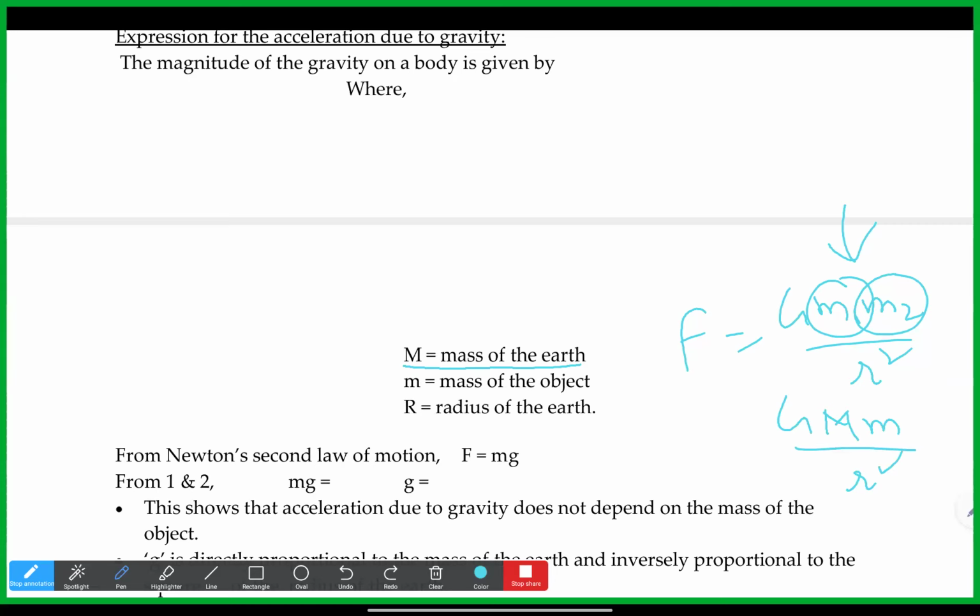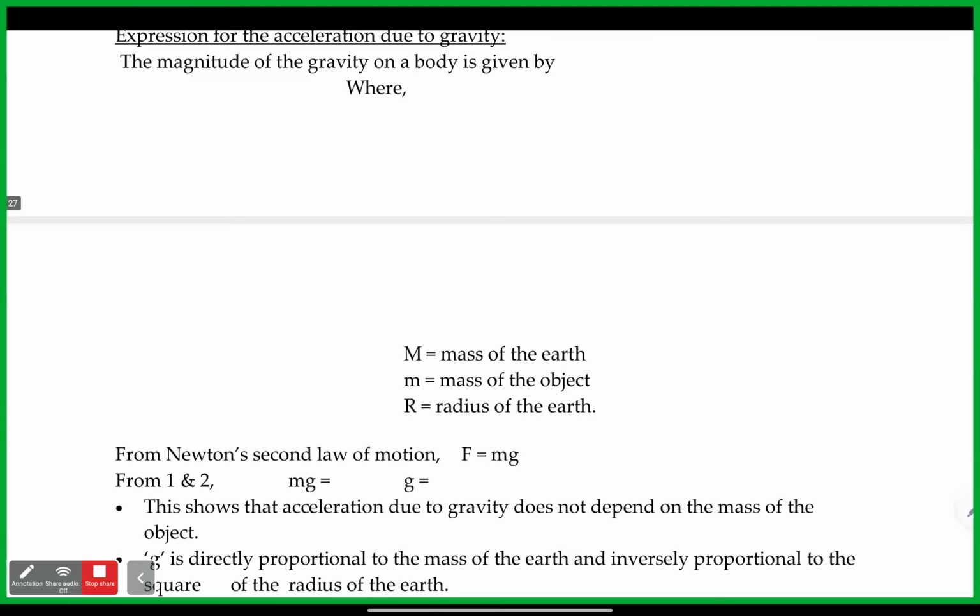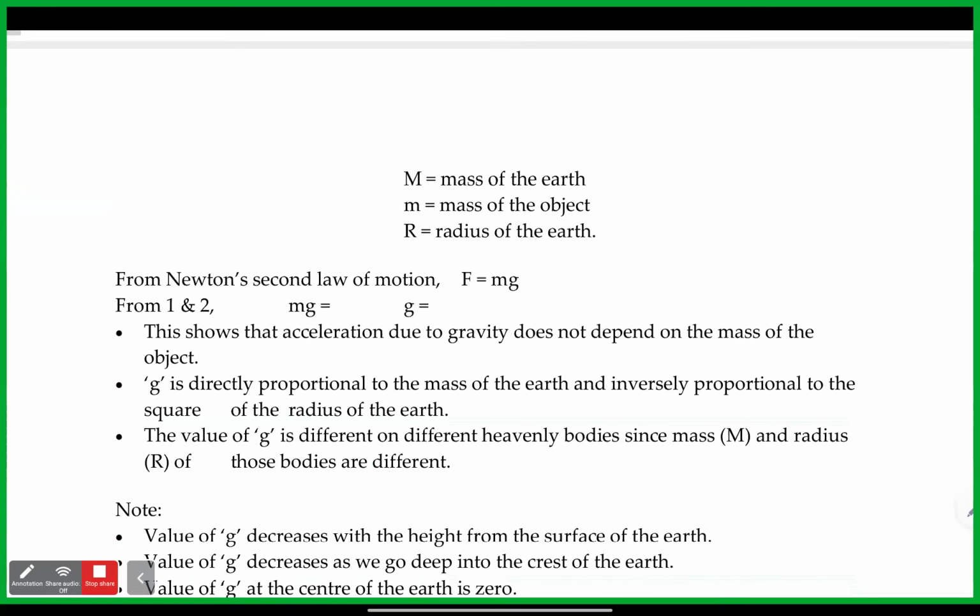So m1 and m2 are capital M and small m. Capital M generally we take for the bigger mass and small m is the smaller mass. Most of the time capital M is the earth, and small m is the mass of the object which you are considering, and R is the radius. So from Newton's second law of motion, F is equal to mg. There are some steps missing here.